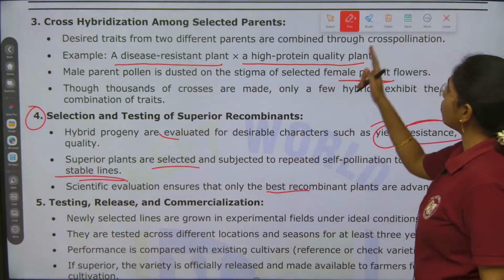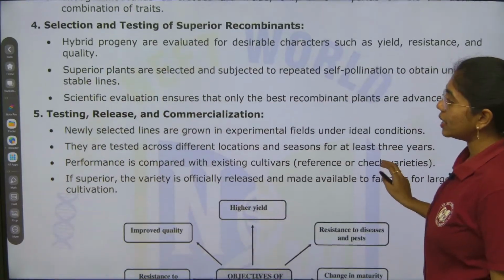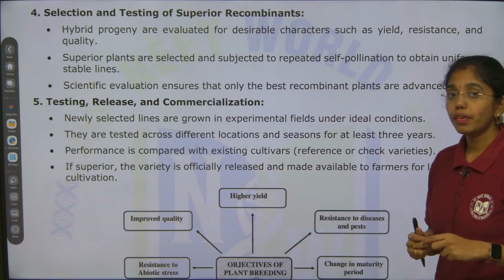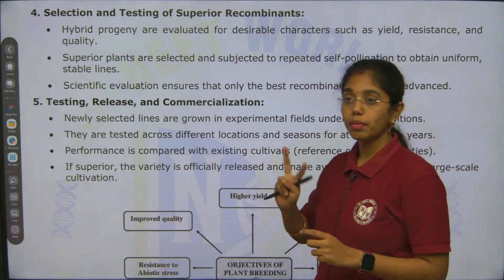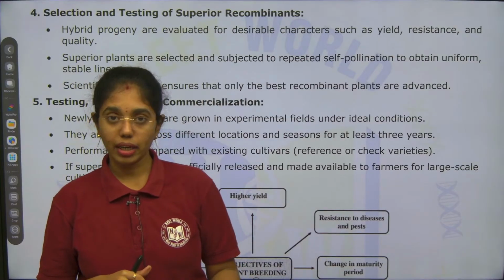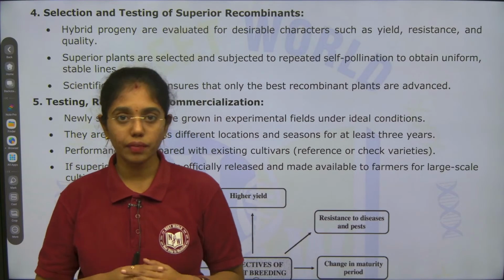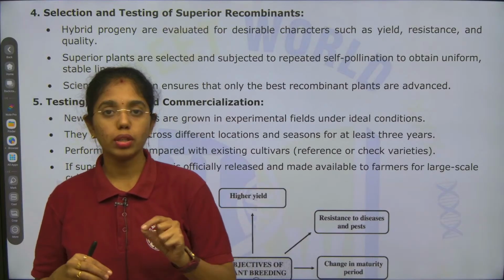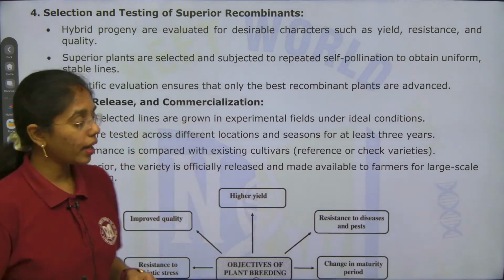Next, last step is of course what? Testing, release and commercialization, where we will test whether both the desirable characters are present in the offspring or not, and then we will release them and start cultivating the plantlets which have both the desirable characters. So, here if you see,